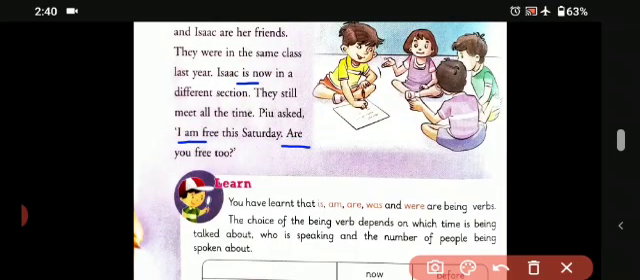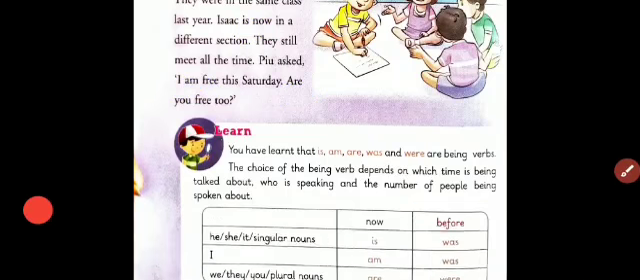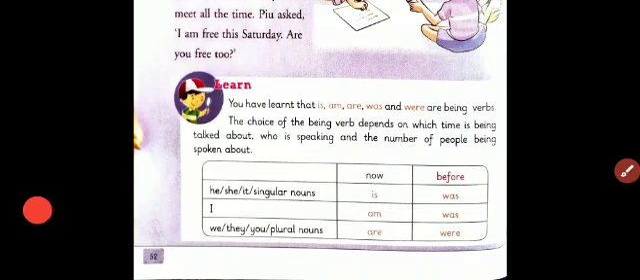So let us understand more about these words. You have learned that is, am, are, was and were are being verbs. The choice of being verb depends upon which time is being talked about, who is speaking, and the number of people being spoken about. So students, let's learn this table, now and before.